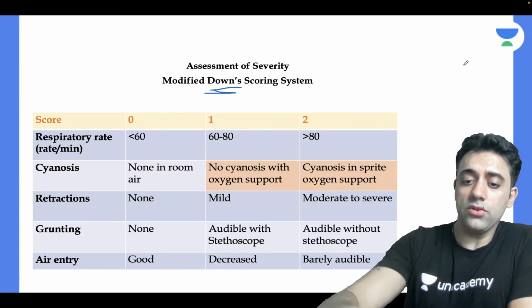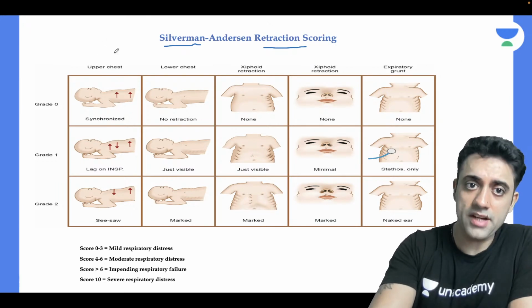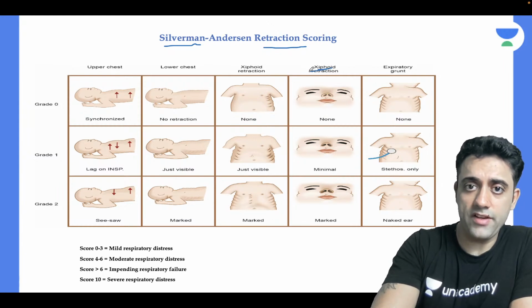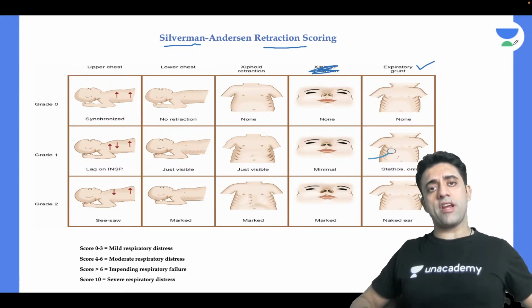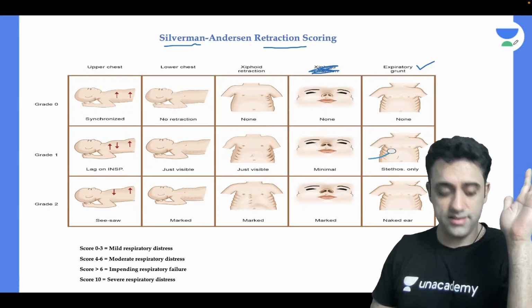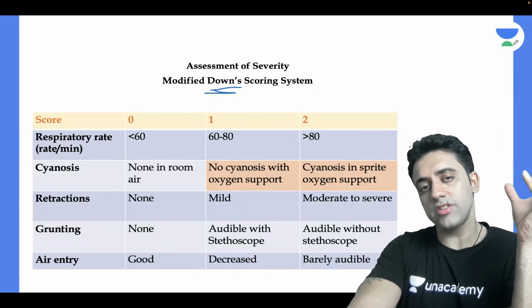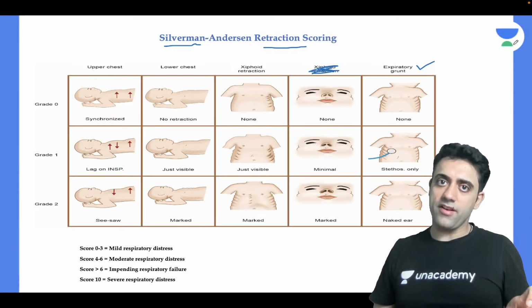Exactly, very well put. So the important points as we have done: upper chest retractions, lower chest retractions, xiphoid retractions. This part will be nasal flaring, and then the baby will have grunt. So upper chest retractions, lower chest retractions, xiphoid retractions, nasal flaring, and grunt. These are the 5 important points we have done multiple times in our classes. And then we have Downey's score. Some books say modified Downey, some say Downey. In the Silverman, we had upper chest, lower chest, and xiphoid retractions, right?